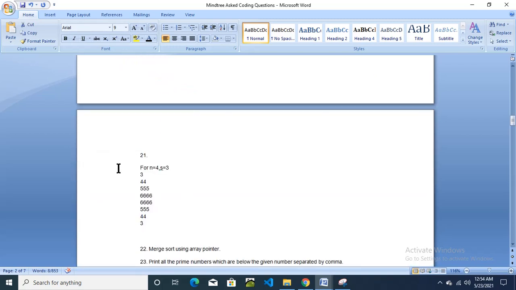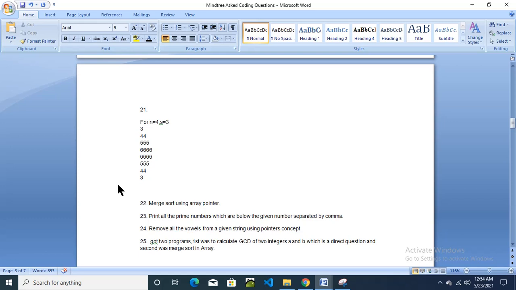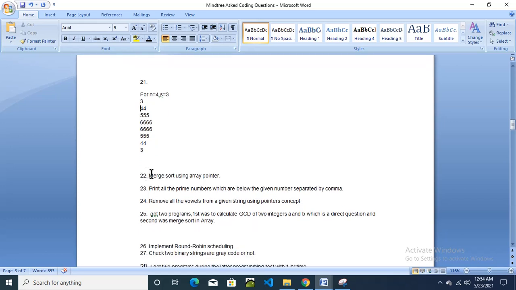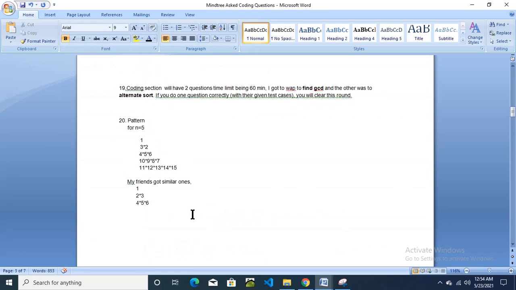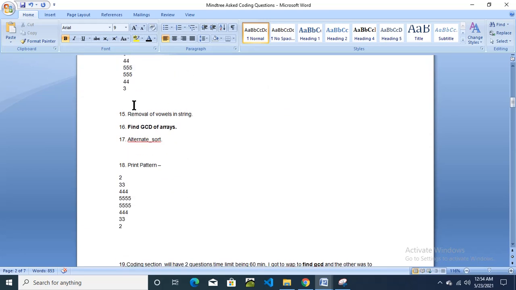Okay, then again this pattern, question number 21, print pattern. Then merge sort using array pointer. Then print all the prime numbers which are below the given number, separated by comma. Remove all the vowels. This was also asked twice. We have just checked this question asked previously. See question number 15, remove all the vowels in string.